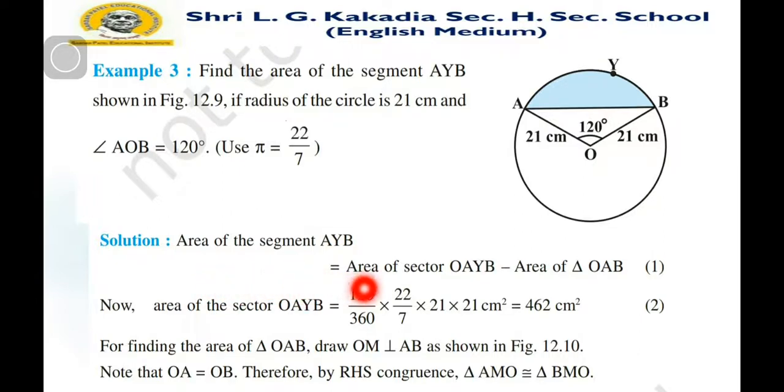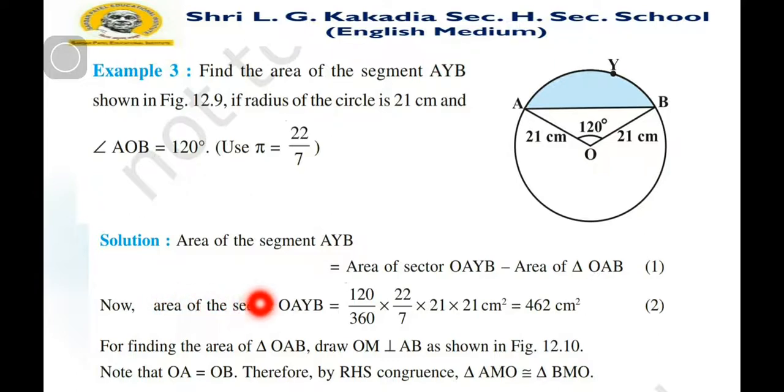Now the area of this sector OAYB is equal to theta upon 360 into pi r square, that is 120 upon 360 into 22 by 7 into 21 into 21. After simplifying this, we find 462 centimeter square is the area of this sector OAYB.